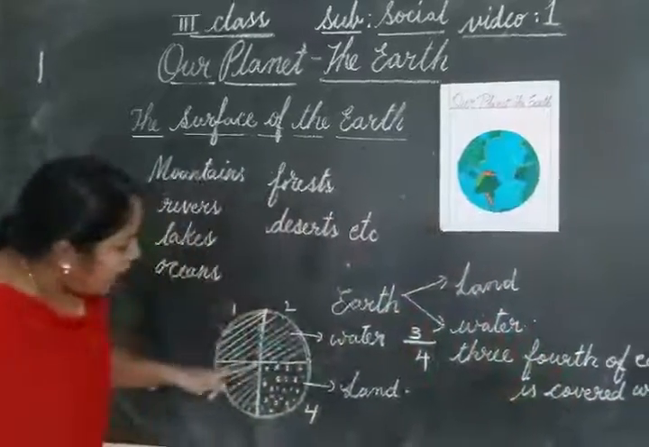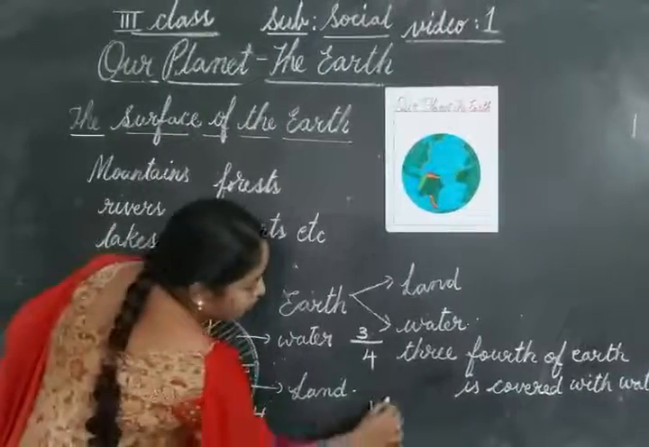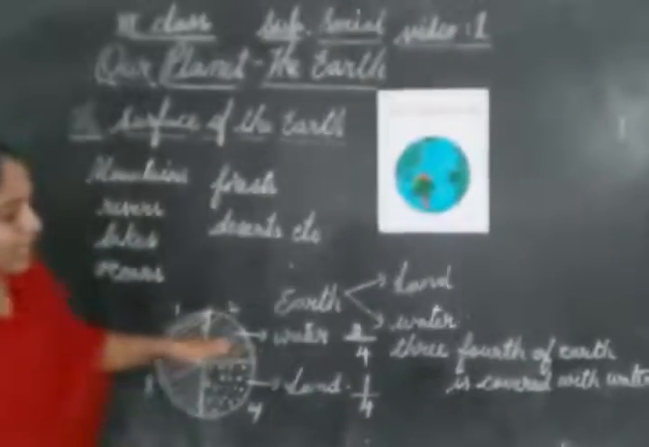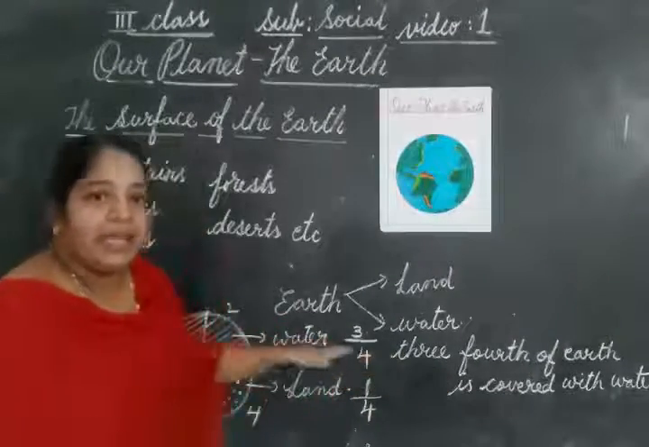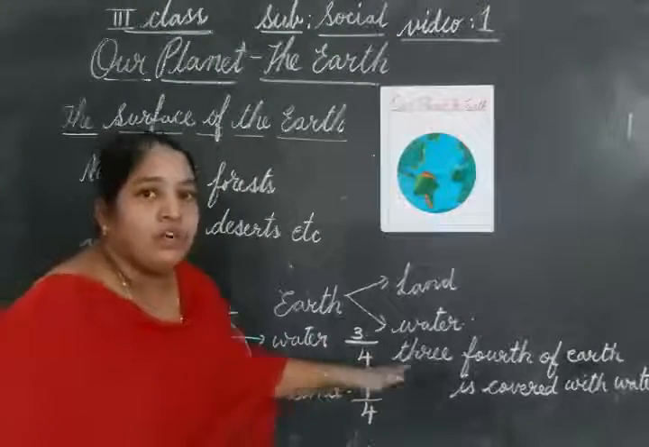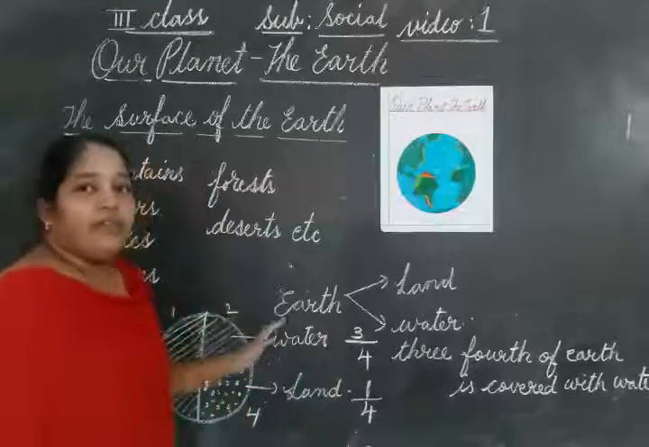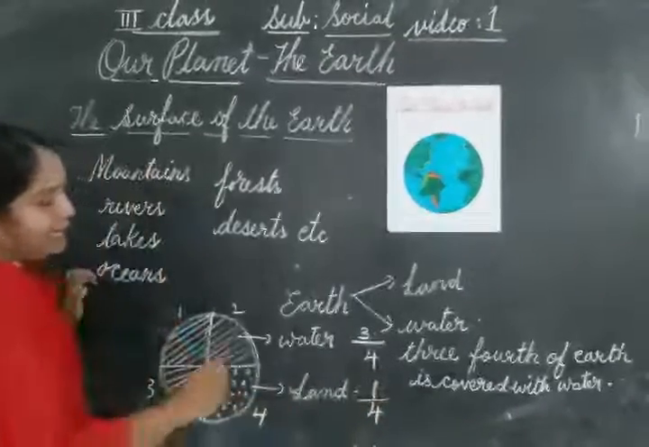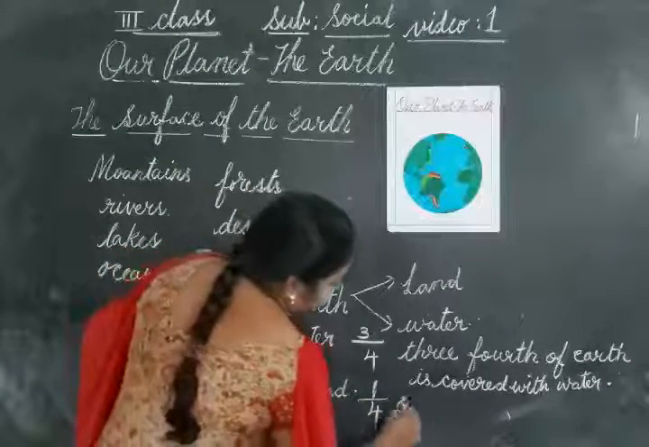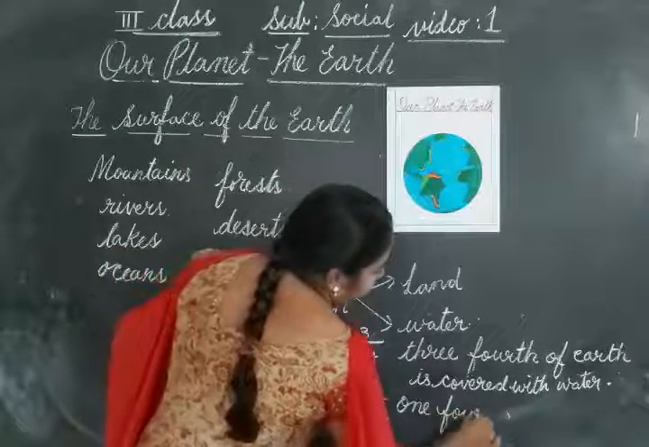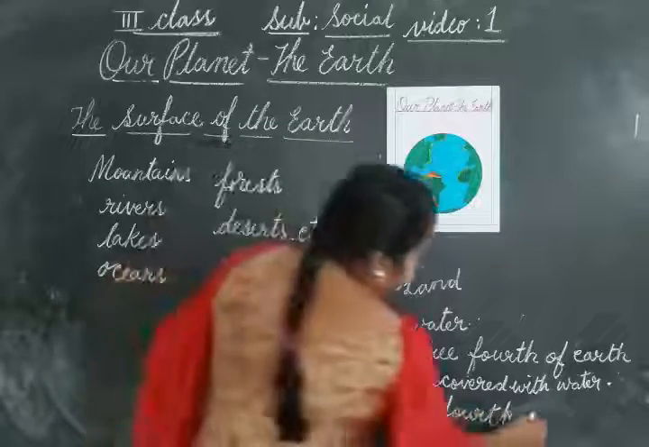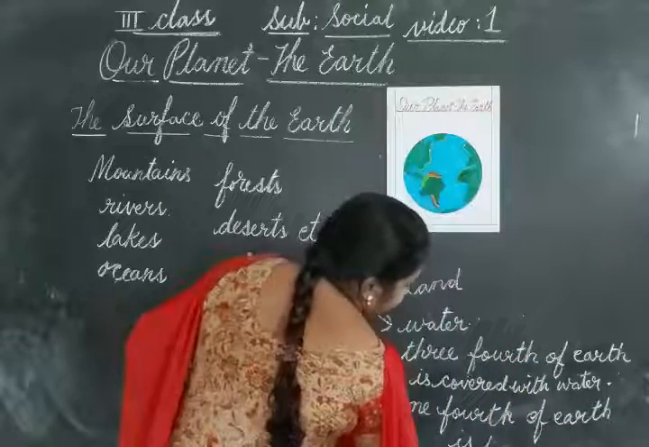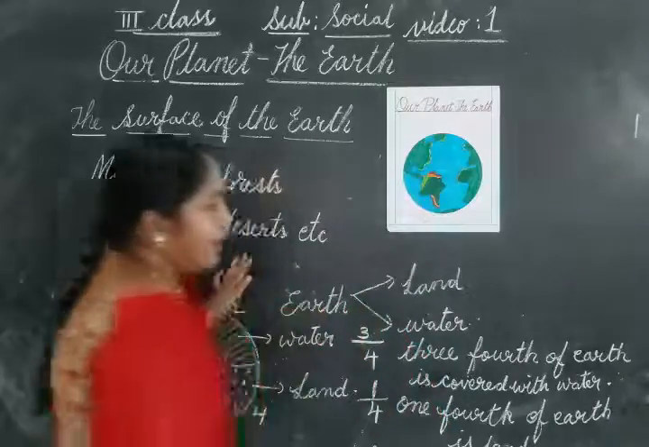Okay, children. So out of 4, only one part. 1, 2, 3, 4. Out of 4, one part is land. Then you can say 1/4, or 1 by 4th. Out of 4, one part is land. And you can say 1/4 or 1 by 4th. 1 by 4 of earth is land. Clear, children?